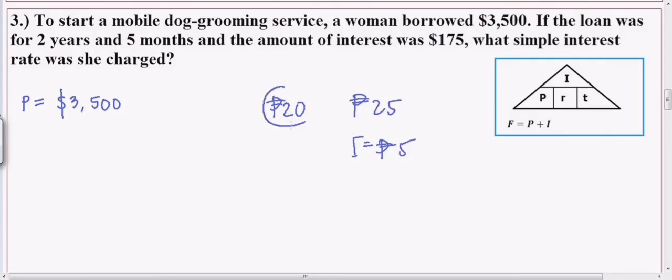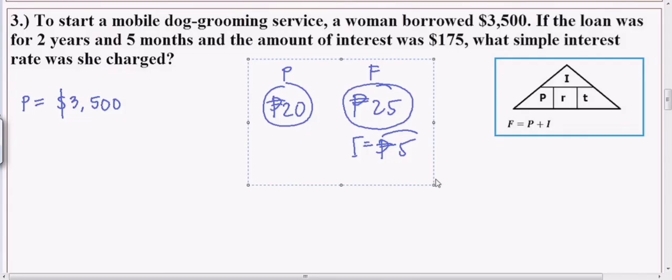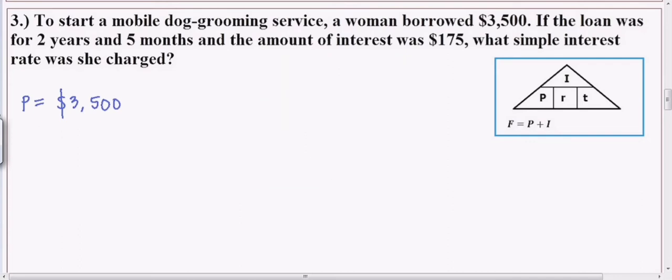So, yung 20, ang tawag dyan principal. Yun yung inutang mo. Yung 25, ang tawag dyan future amount or yung kailangan mong bayaran. And then, yung 5 is the interest. So, ang keyword nyo for principal is borrowed at saka invested. Ang keyword nyo naman for future is to be paid at saka to get. Okay? Amount to get after the investment period.